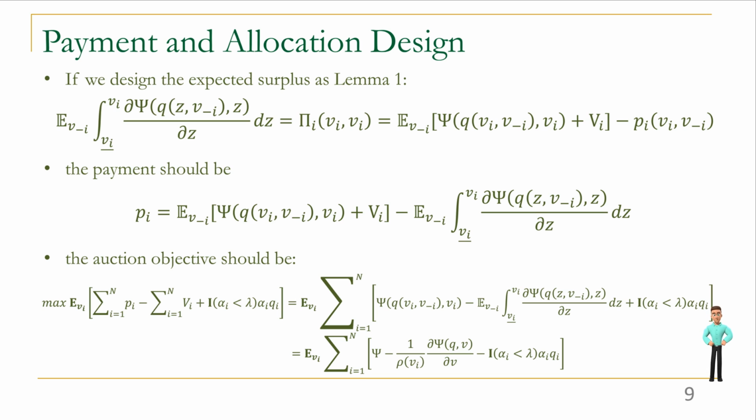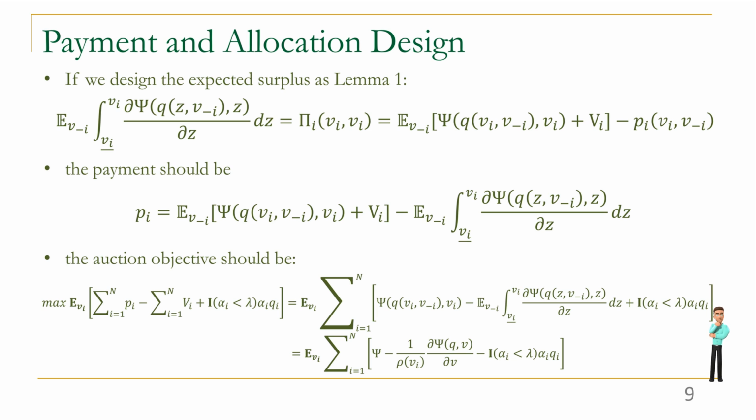Then with the conditions, we can focus on our optimization problem and give the payment and allocation design for auction. Without loss of generality, we set the expected surplus of the lowest value as 0. Then we can derive the BIC equivalence as this. Then we can derive the payment should be as this formulation.